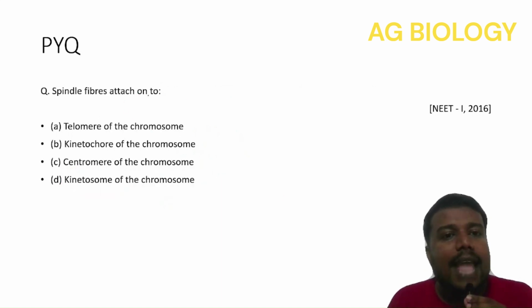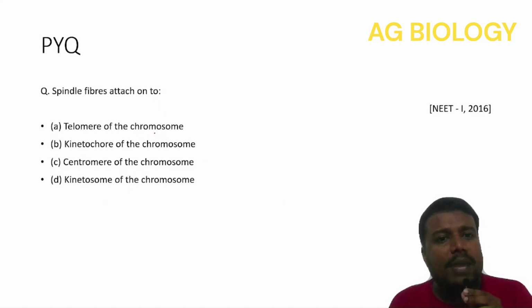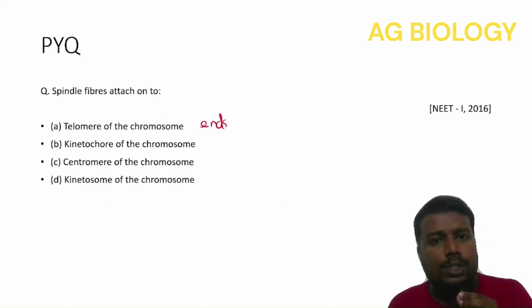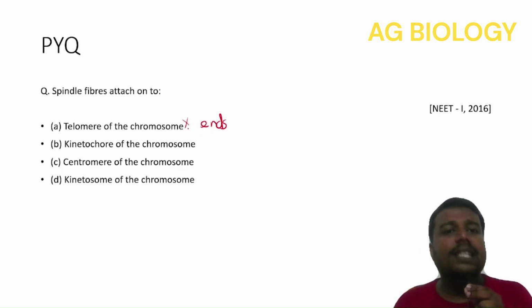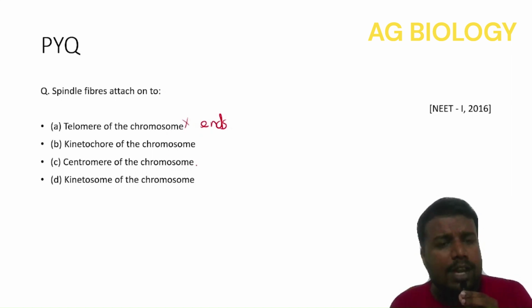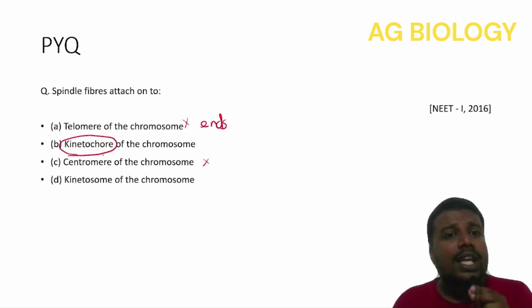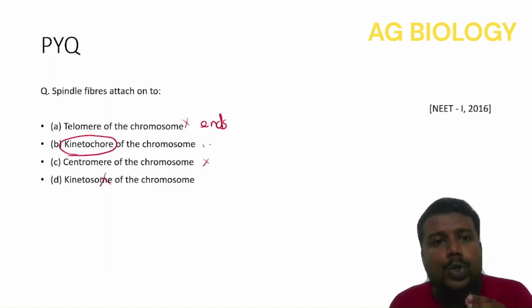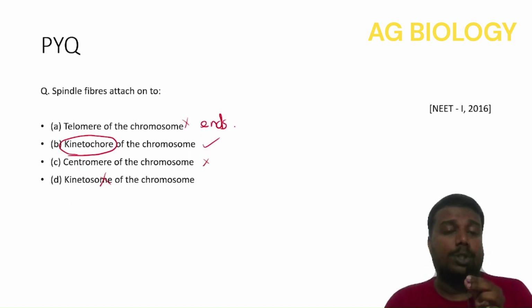Spindle fibers attach onto the telomere of chromosomes. What is a telomere? It is the end of the chromosome. No, spindle fibers don't attach there. The centromere of the chromosome? No, not to the centromere itself. At the centromere, you have a disc-shaped proteinaceous structure known as the kinetochore. It is not kinetosome, it is kinetochore. So spindle fibers attach onto the kinetochore of the chromosome.